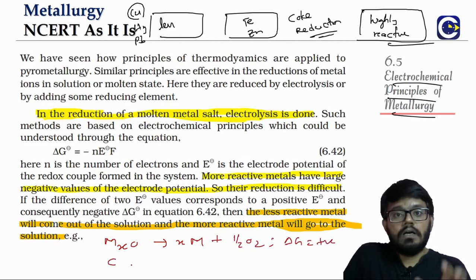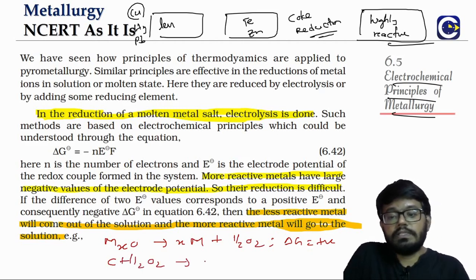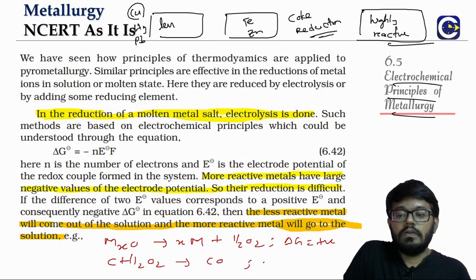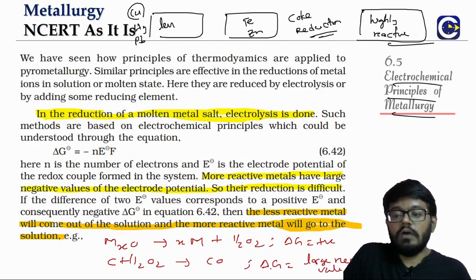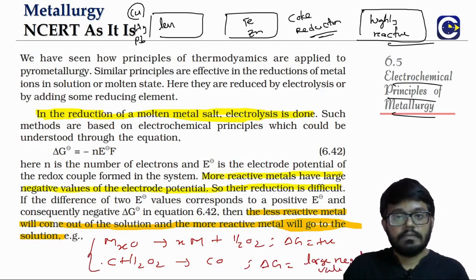We have a reducing agent. If, say for example, we have a reducing agent which will undergo oxidation, and this is giving us a large negative value of del G. When you add up both these, because they will happen together, right?